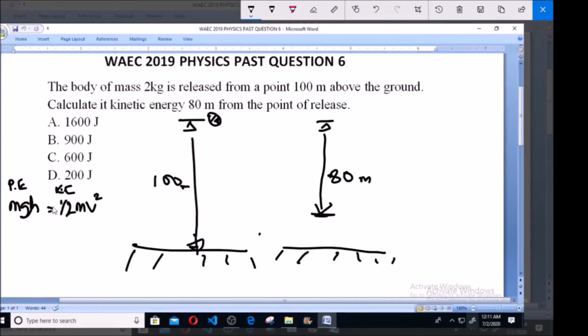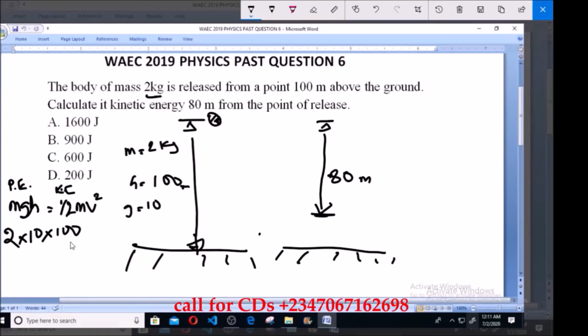So if you want to get the kinetic energy, we can just calculate the potential energy. So for this first instance, it's going to be m, which is mass. Mass we know is 2 kg, times g. Acceleration due to gravity is 10, times h, which is the height, which is 100 for this one. So this is h. G is acceleration due to gravity, is always 10. And m is given to us as 2 kg. We can see it here. So if you calculate this, it's going to be 2 times 10, which is 20, times 100, is going to give us 2000 joules.